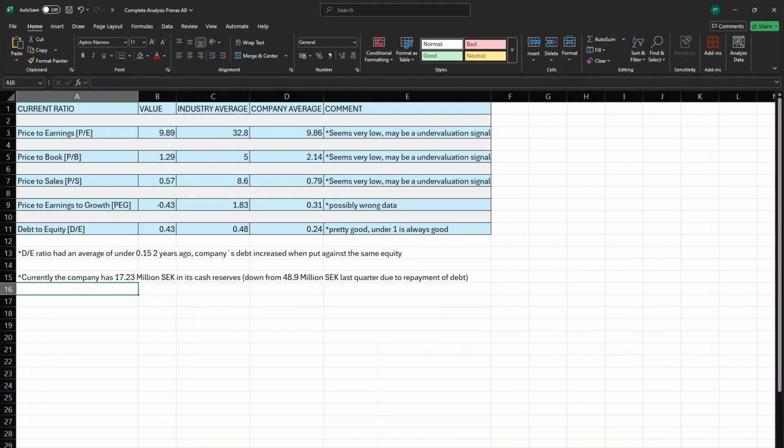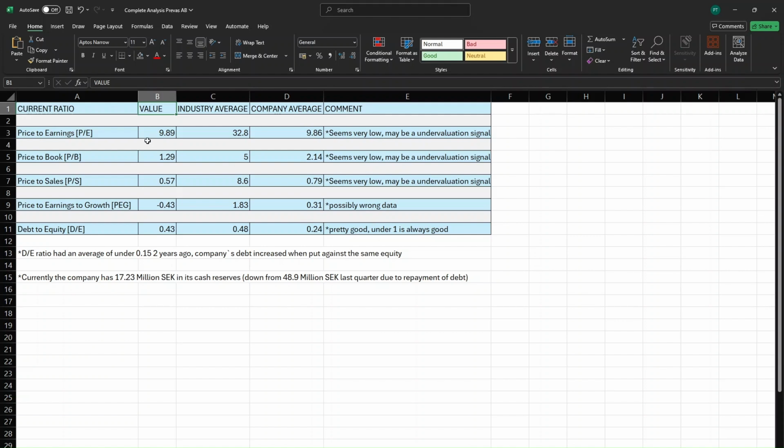And then if I go ahead to ratio analysis, on the left side we have the ratios. We have the price to earning, price to book, price to sales, price to earnings to growth, and debt to equity ratio. Here are the current values they're sitting at. Here are the industry averages. And then here are the company averages. And then I've left some comments here.